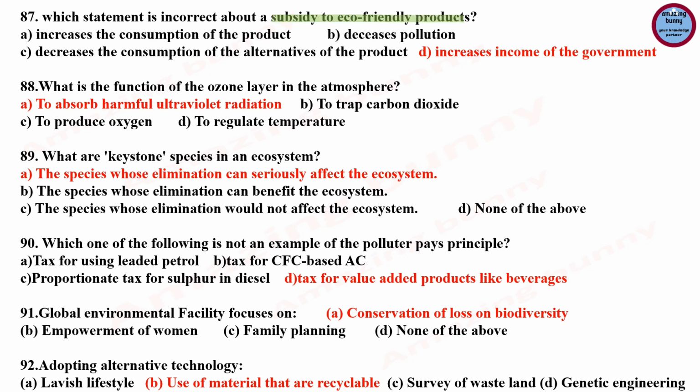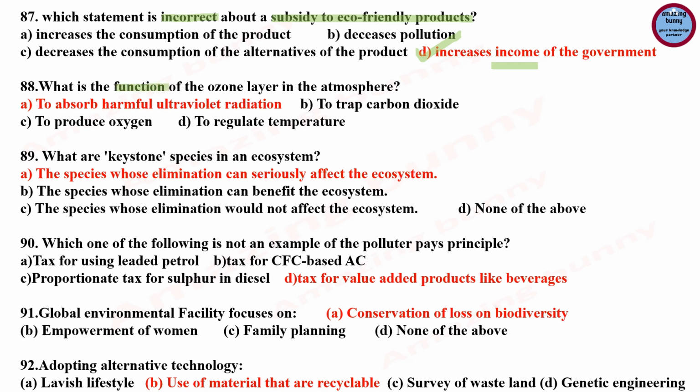Question number 87. Which statement is correct about the subsidy to eco-friendly product? Subsidy means the reward. Here we have to choose the incorrect statement. So increases the consumption of the product, it is correct. Decreases pollution, again it is correct. And decreases the consumption of the alternatives to the product, it is also correct. So increases income of the government is the incorrect statement about the subsidy to eco-friendly product.